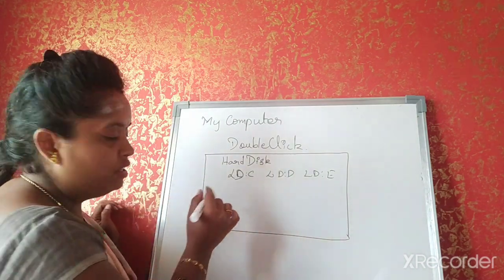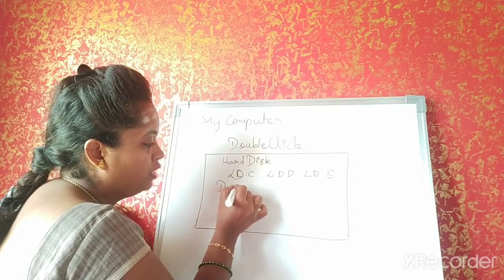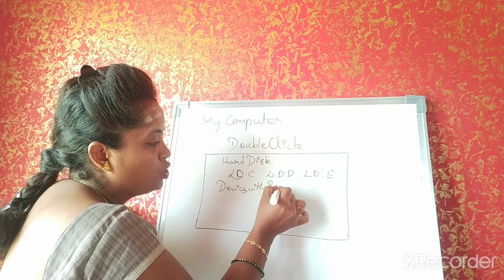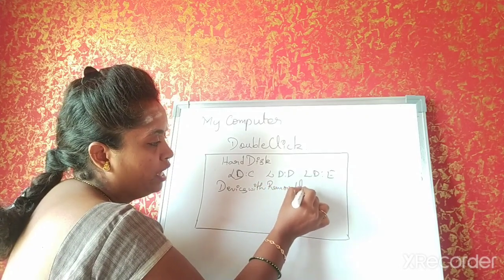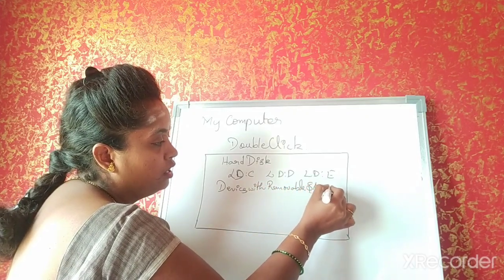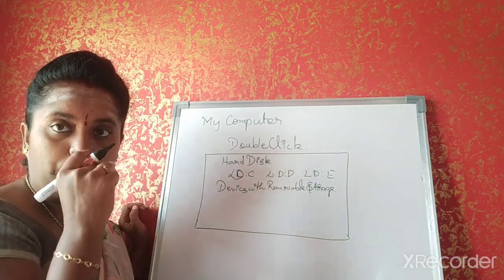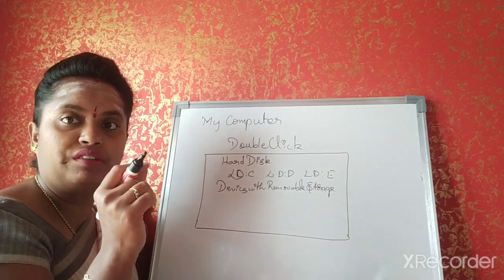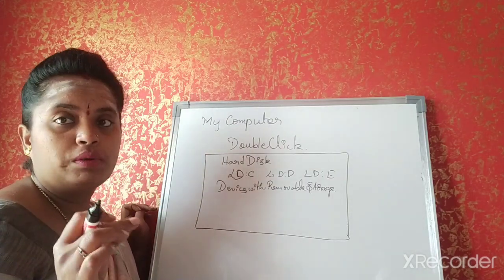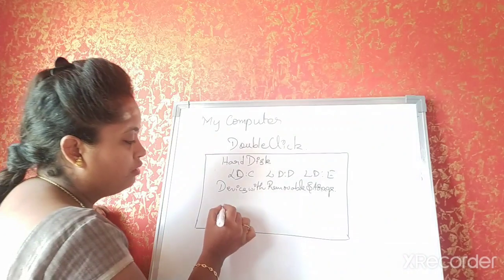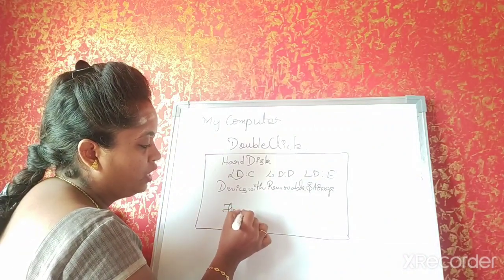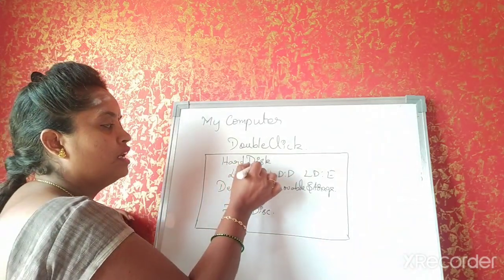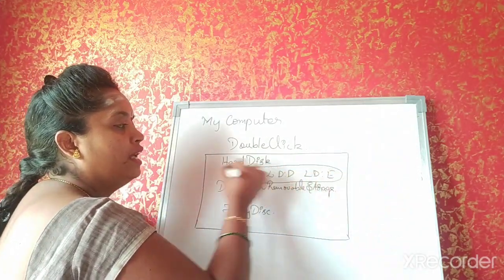Understood? The other one will be devices with removable storage. I think we have discussed this, children. Removable storage. For example, your pen drive, your CD, floppy disk, CDR, CDRW, DVD. These are the removable storage devices. So that will be available here. That you can see here. Understood? Got it, children? These are the ones which are there in the system.